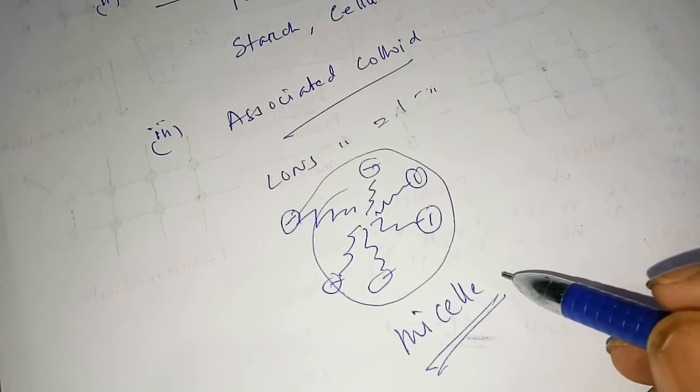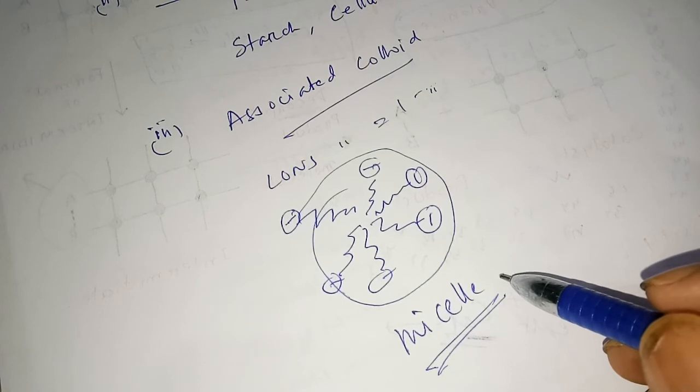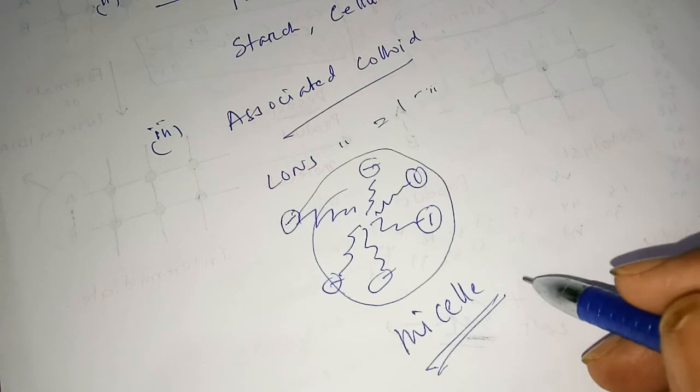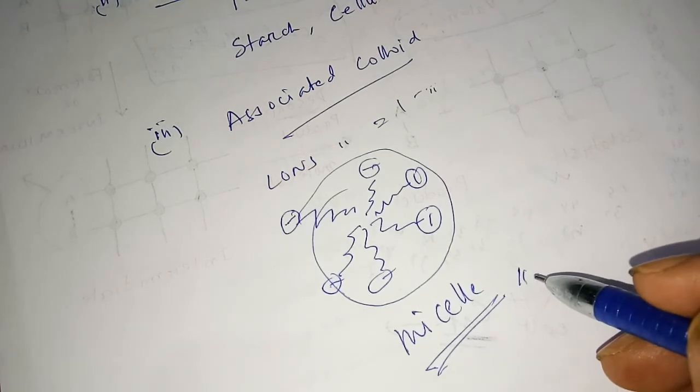The difference between associated colloid and multimolecular colloid is that in multimolecular colloid the neutral molecules unite together to give you a colloid. In associated colloid, ions unite together to give you a colloid.